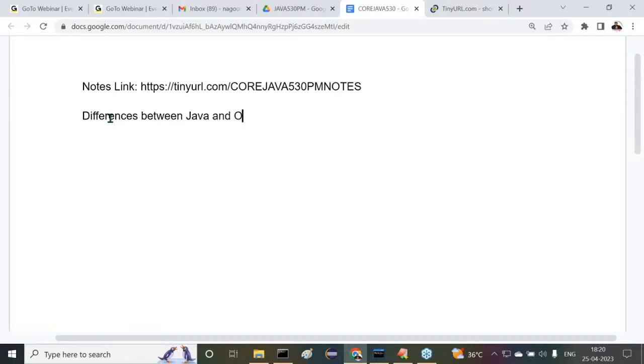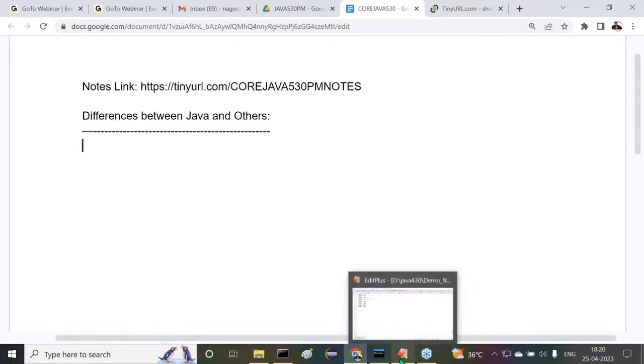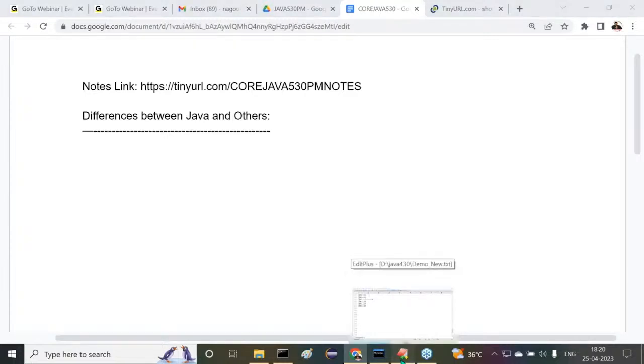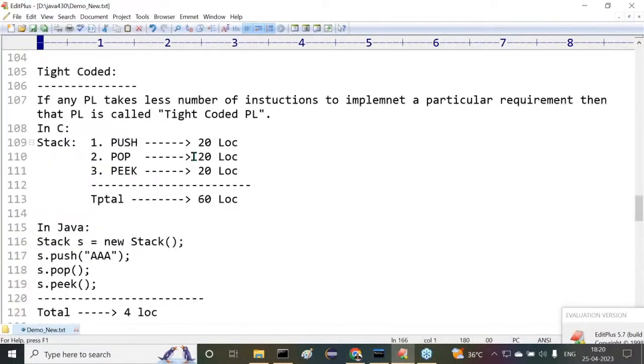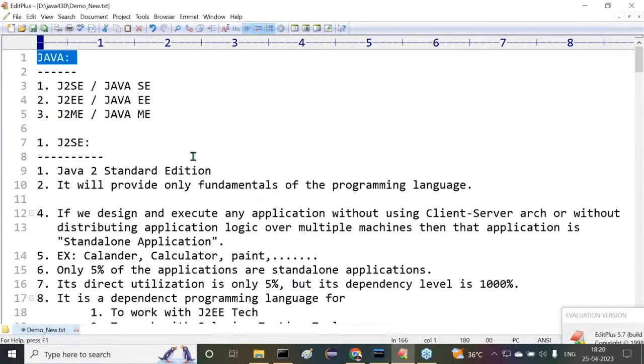Differences between Java and others. This is the next topic. And if you want to see that introduction classes content here, I'm able to provide even that one also. Okay. Right, sir.